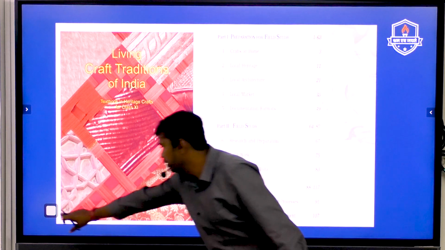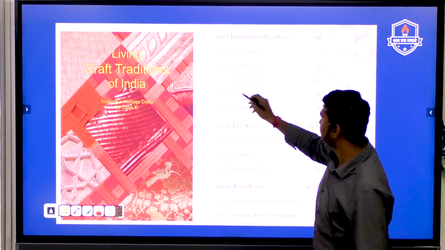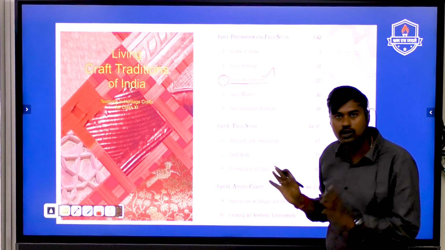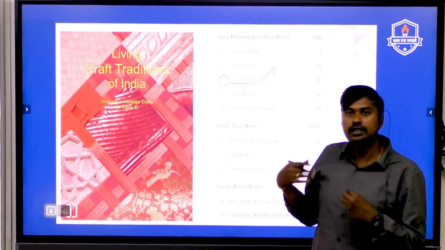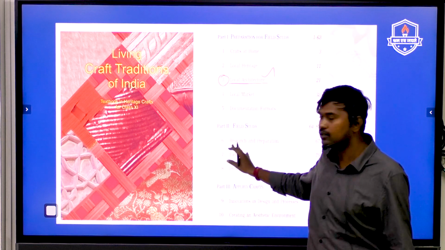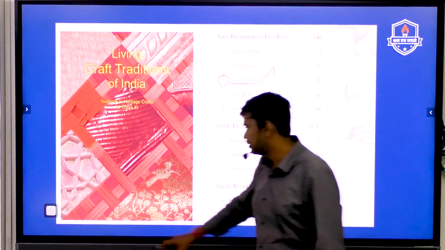So what you need to do is, for the preliminary exam, you can prepare notes, especially for the chapter on local architecture, because this is one important chapter from the book. Have a look at this chapter, then you can give maximum attention to the Introduction to Indian Art book rather than this book. This book is going to play an important role only for the preliminary examination.